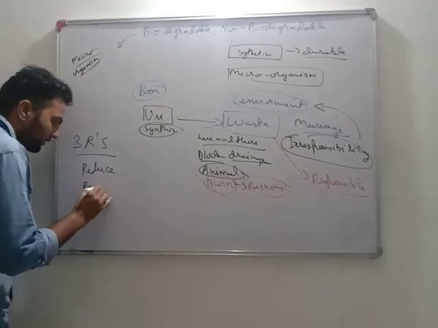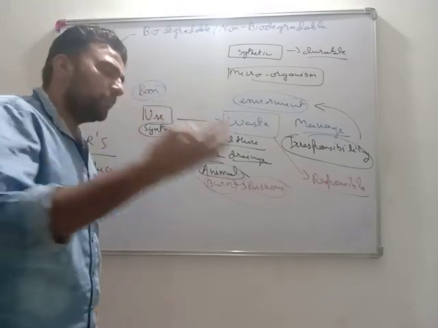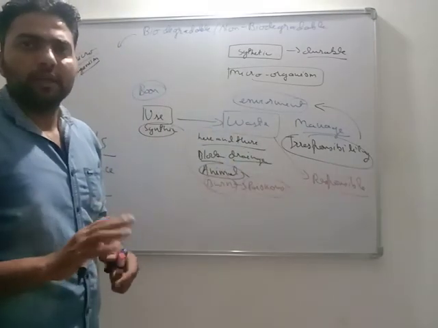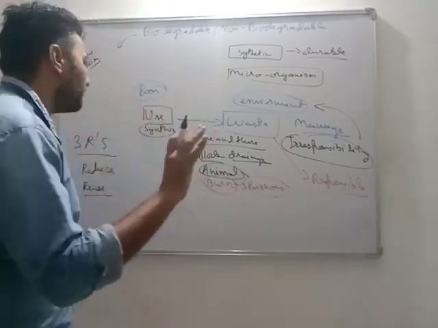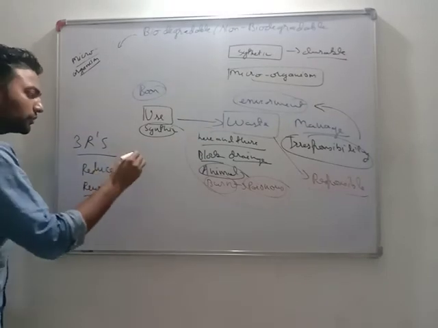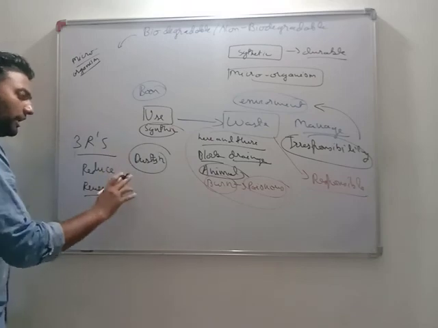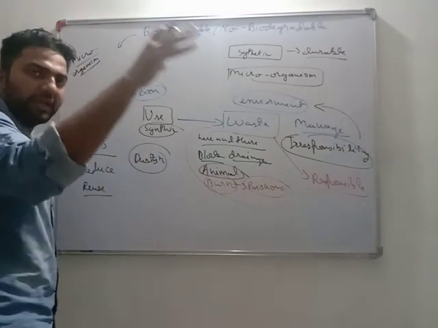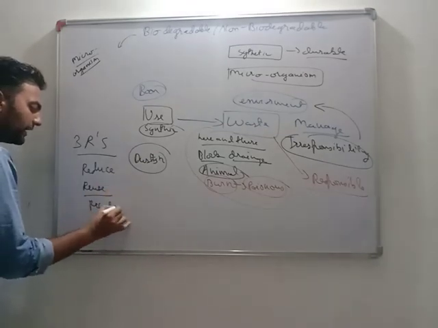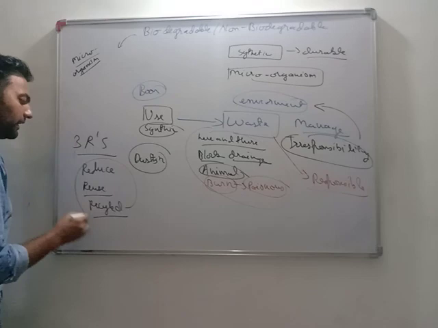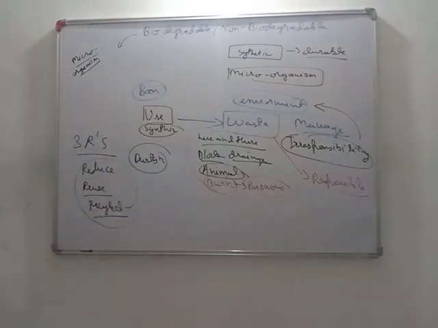Second thing is reuse. If you are having any polythene plastic material at your home, whenever you go to the market, use it again. Next day, use it again. But it doesn't mean that whole life you can use it. One day for sure it will not be in use. So throw it in the dustbin. Don't throw it in the open. When you throw it in the dustbin, it will go to the dump yards and from there it will be sent to factories to get recycled. It will get recycled and again you can use it. So these are the 3 R's which are very important to be followed.